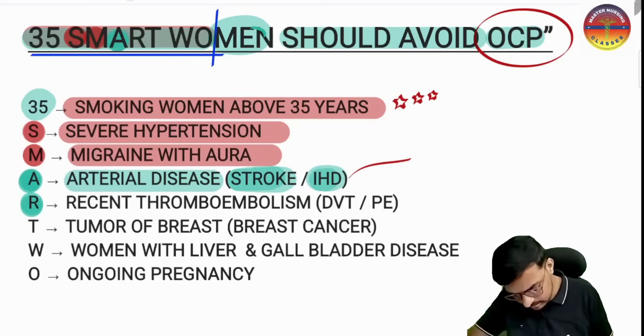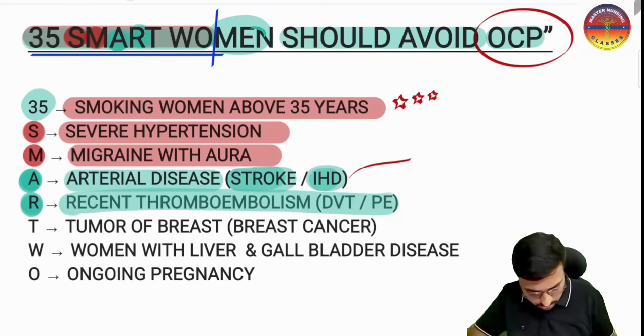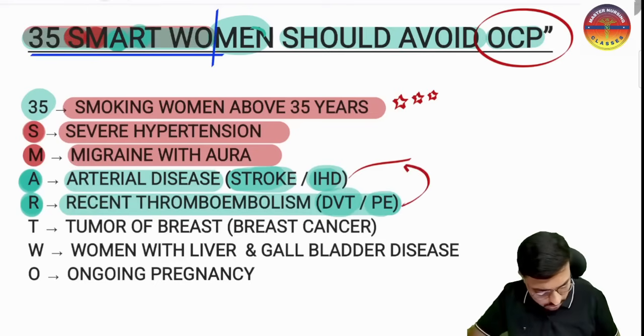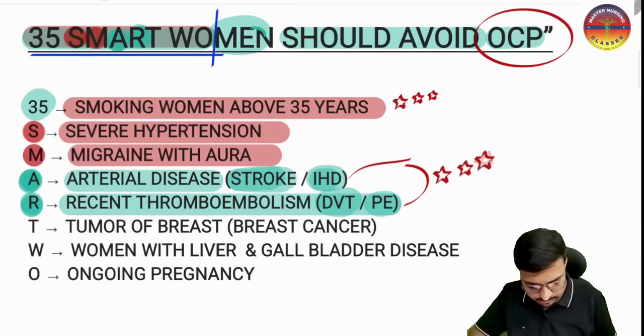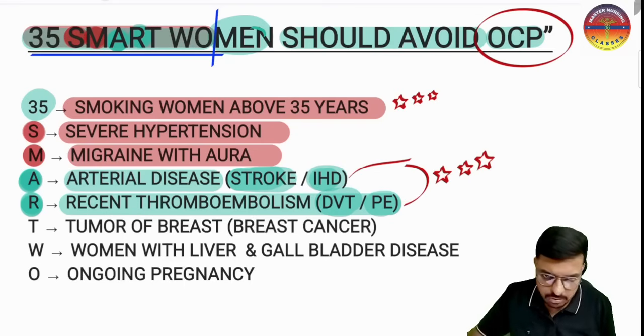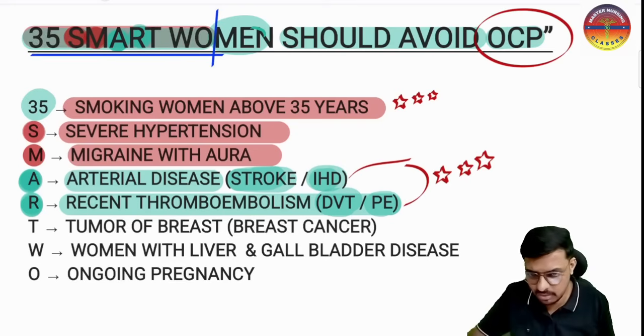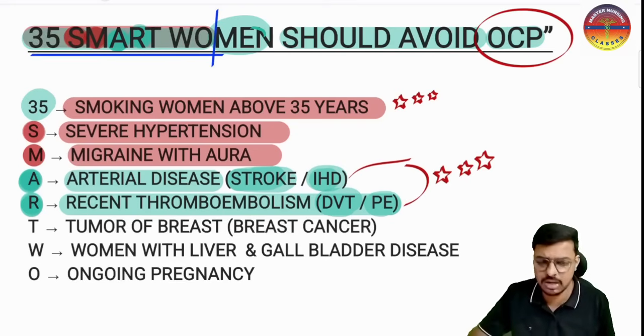And recent history of thromboembolism, especially deep vein thrombosis and pulmonary embolism. So from here only we will get the question. This is a very important point you have to keep in your mind. Three things: one, smoking in a woman more than 35 years, OCP is absolutely contraindicated. Second, arterial disease like stroke and ischemic heart disease, OCP is contraindicated. And recent thromboembolism, that is deep vein thrombosis and pulmonary embolism, OCP is absolutely contraindicated.